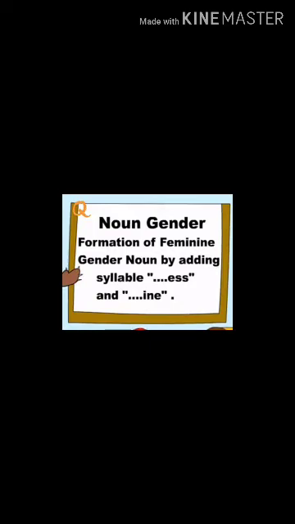Now one more thing I would like to tell you, that is formation of feminine gender nouns by adding the syllables ESS and INE. How? Just have a look. Waiter, you know, he is a waiter who works in a restaurant. So he is a waiter, but if there is a girl who is a waiter, then she will be called waitress, not waiter. Okay, for male we use waiter, and for females we use waitress.